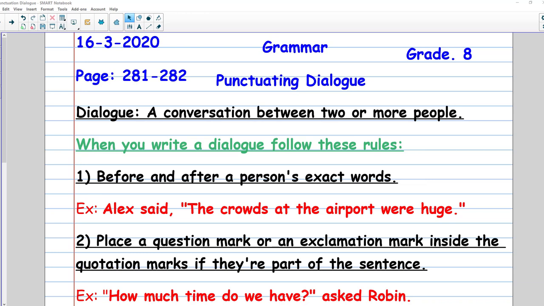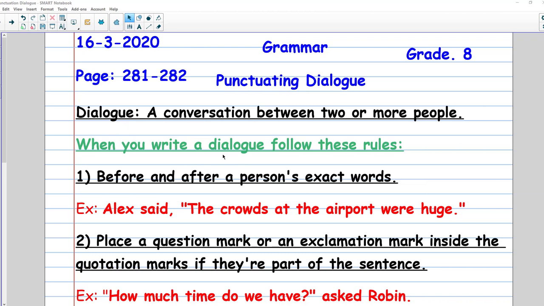Today we will talk about punctuation, and especially the punctuating of the dialogue. But at the beginning we have to understand the meaning of the word dialogue. Actually, it's the same meaning as speech, which is a conversation between two or more people. So the words that you speak or say to someone are called a dialogue or speech.